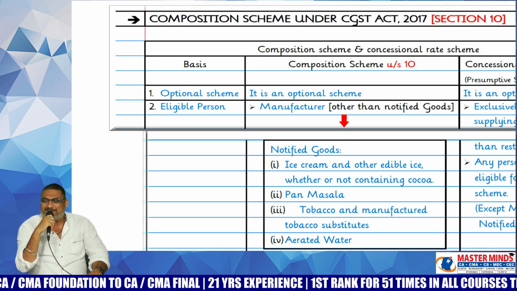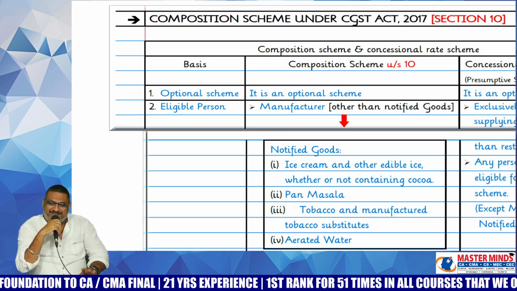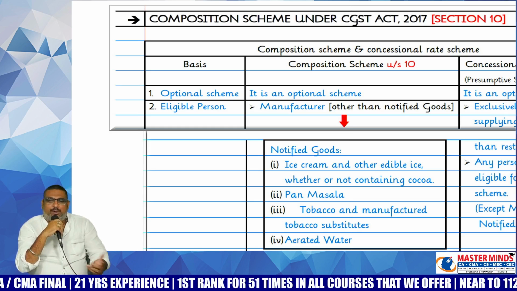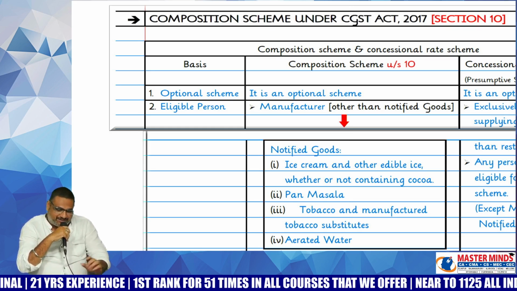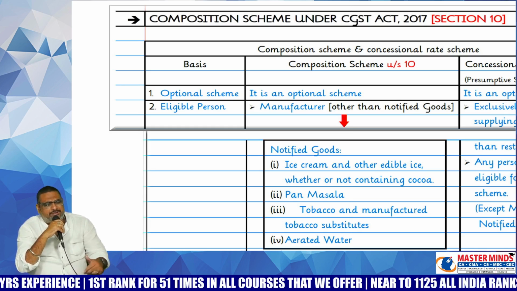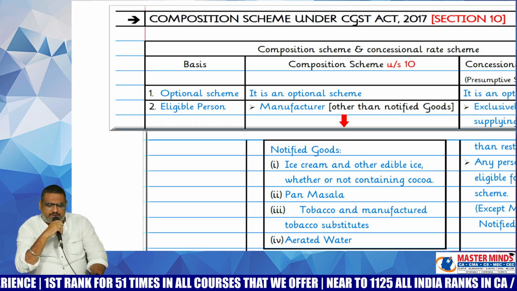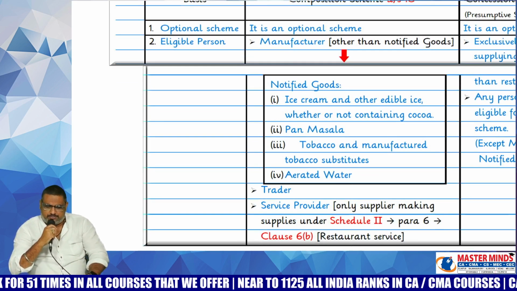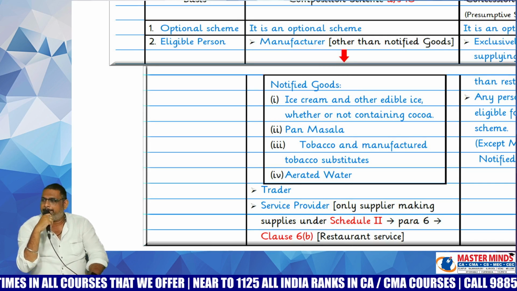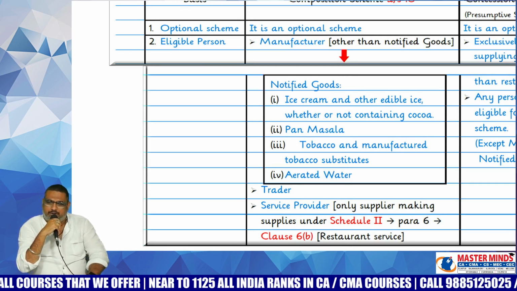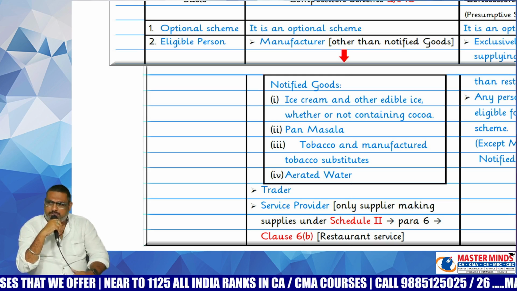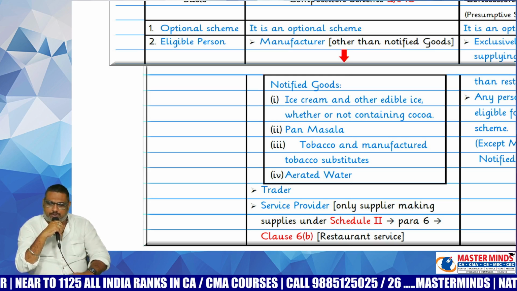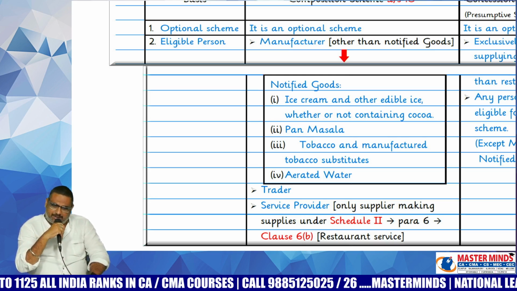That's why this particular scheme is optional. If you want to go for composition, you cannot claim the ITC. So if you want to get the ITC, you cannot go for the composition scheme. That is the point. Second one, who are the eligible persons for this scheme? Generally, business people can be divided into three types: manufacturer, trader, and service provider. Any business you will do, it falls under any of these three categories. Who are the persons eligible for this normal composition scheme? Is a manufacturer eligible?